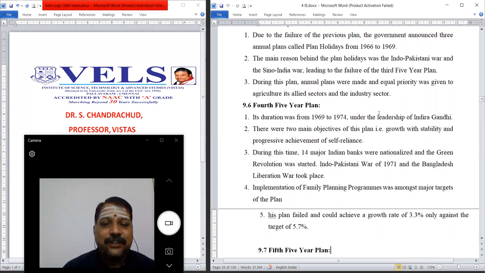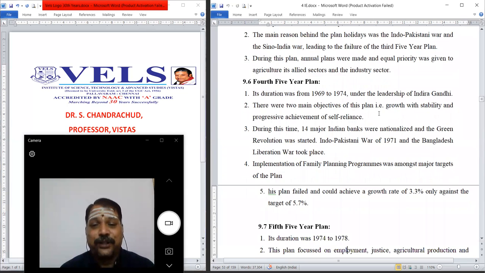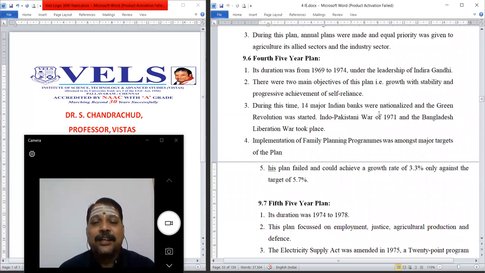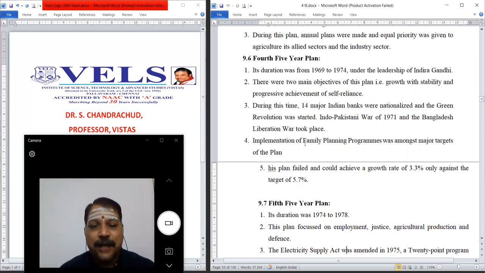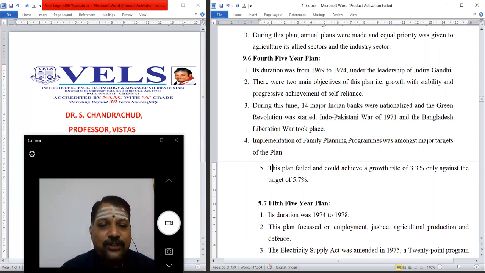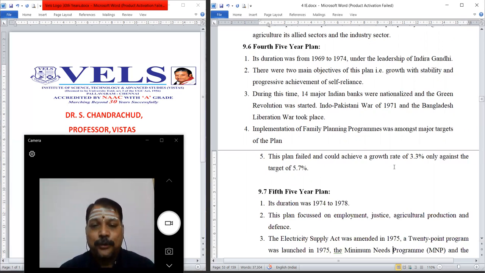The Indo-Pakistani War of 1971 and the Bangladesh Liberation War took place during this five-year plan. Implementation of the family planning program was among the major targets of the plan, and this plan failed and could achieve growth of 3.3% only against the target of 5.7%.